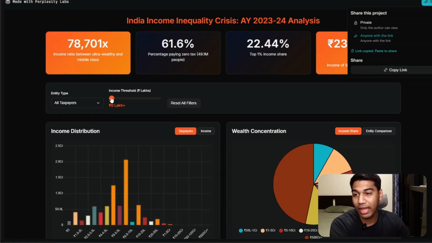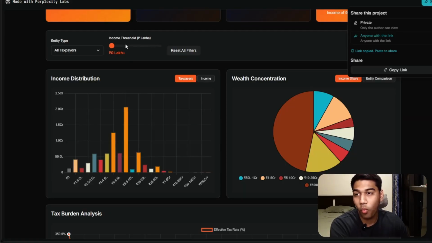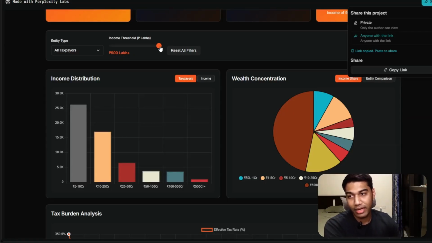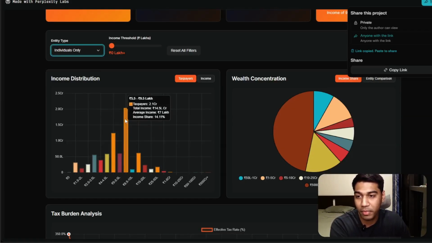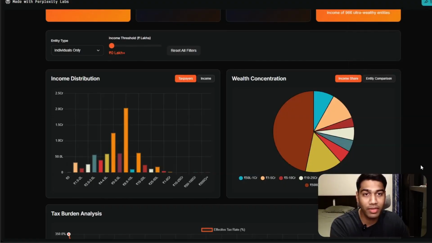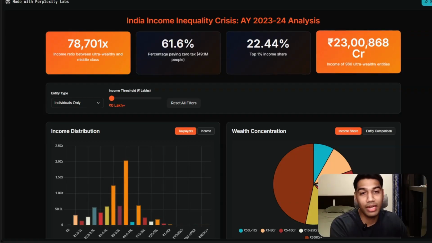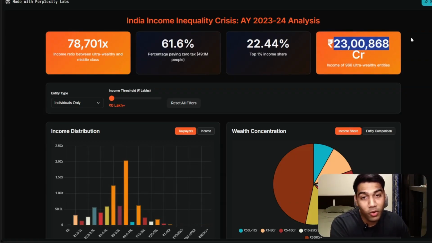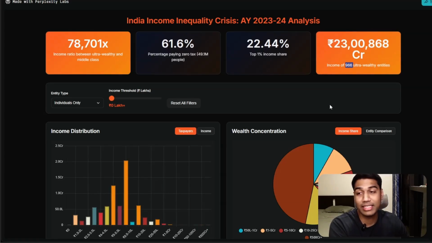This even works with income thresholds. So I can see what amount of income people earn and how many people like that there are. So 500 lakh is crazy, right? And I can use these filters. I can select individuals only, to see how much income people are earning, what the wealth concentration is and everything else. But the idea that this is a beautiful dashboard is crazy. You can see the income ratio is horrible, 78,701. Percentage paying zero tax, top 1% income share is 22%, and 23 lakh crores is the income of 966 ultra wealthy entities.